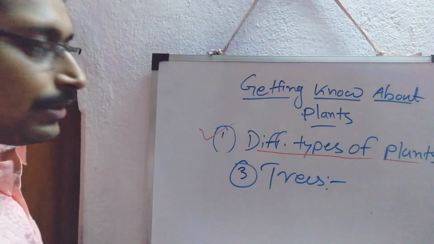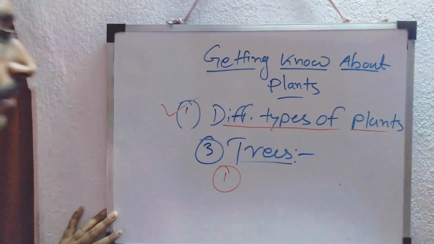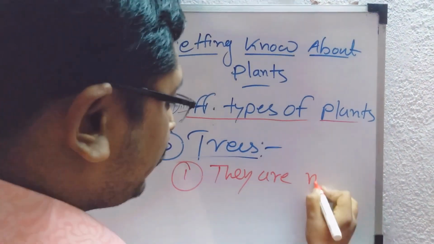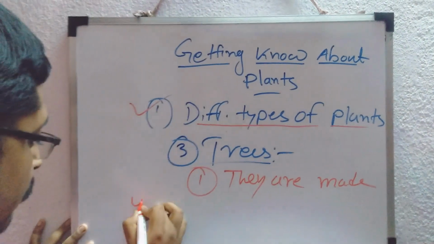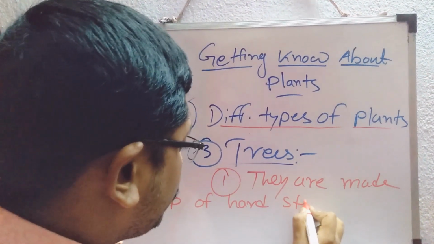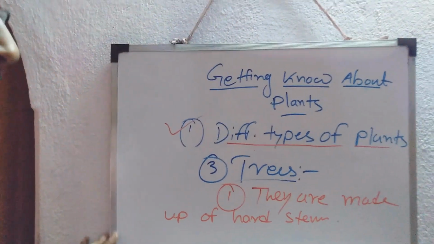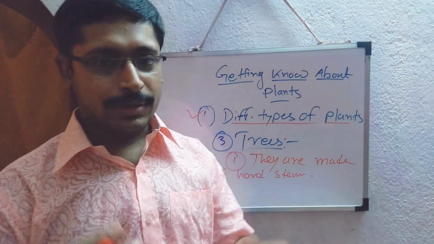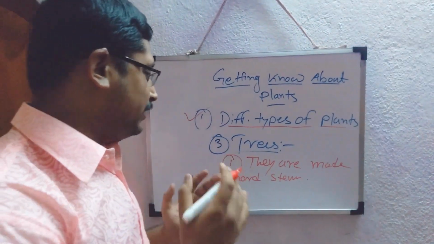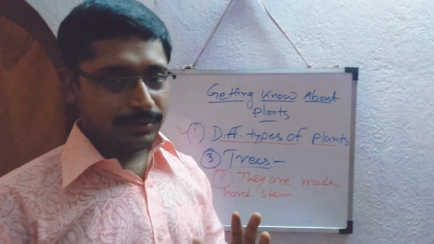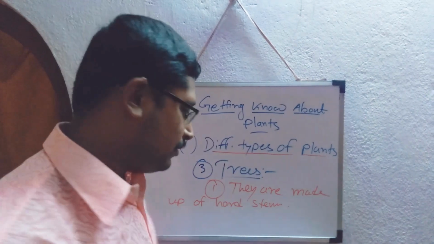Now what are the striking features of the trees? First of all, they are made up of hard stem. This is the main feature of trees, hard and stout, and from the tree stems we make furniture, etc. So they are very hard structures, not like shrubs or herbs.